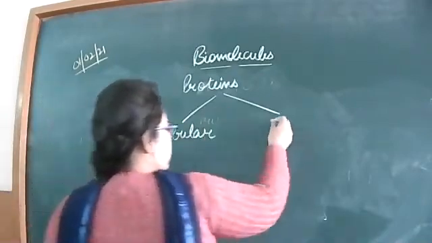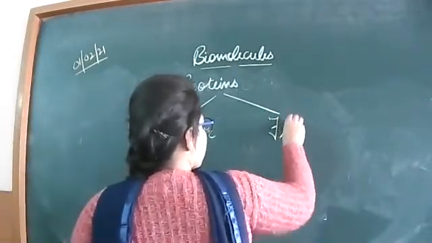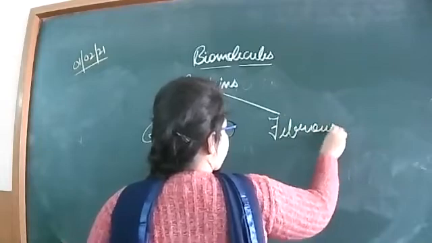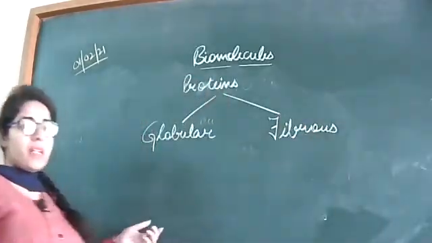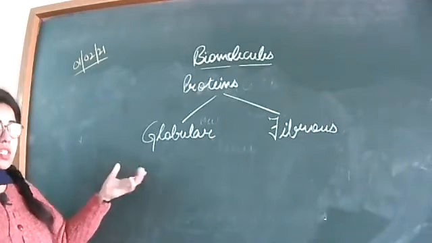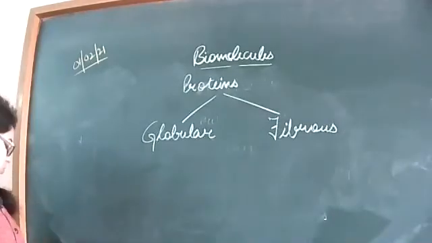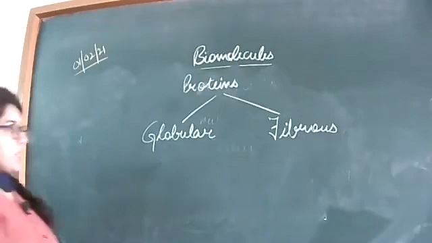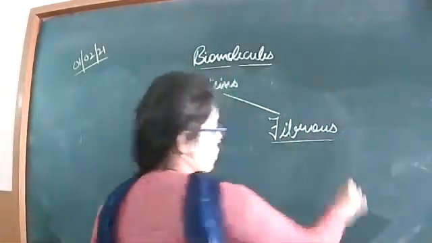Globular proteins, fibrous protein. As the name indicates, globular proteins mainly have tertiary structures which form the globule-like structures. And fibrous proteins are mainly thread-like structural proteins.